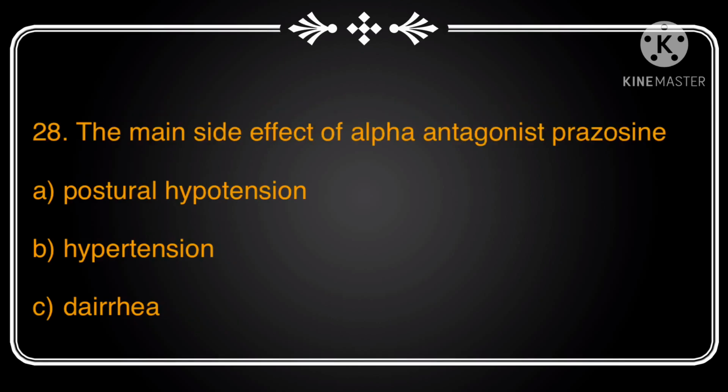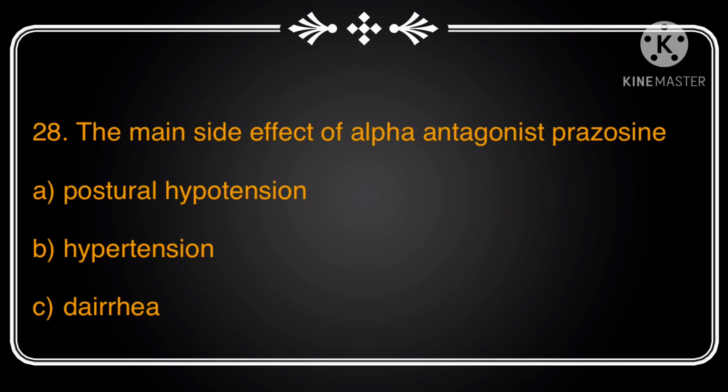Next question is, the main side effect of the alpha antagonist prazosin is. Options include postural hypotension, hypertension, diarrhea. Here, the answer to this question is option A, postural hypotension. Mainly prazosin is used alone or in combination with other medication to treat high BP. It works by relaxing the blood vessels.